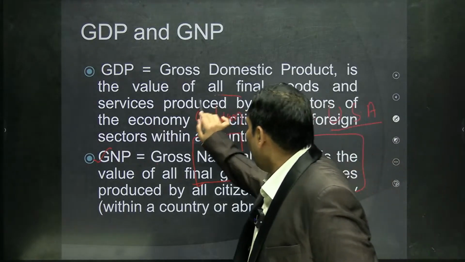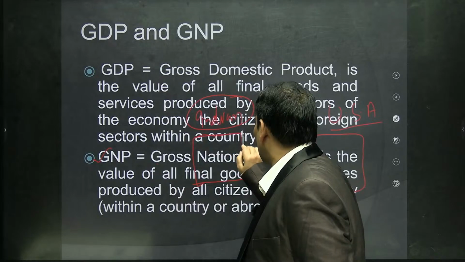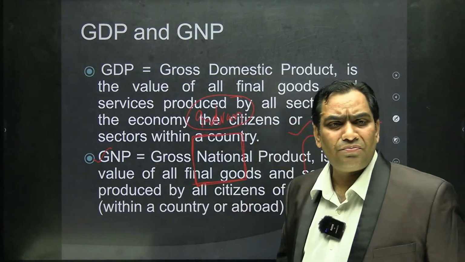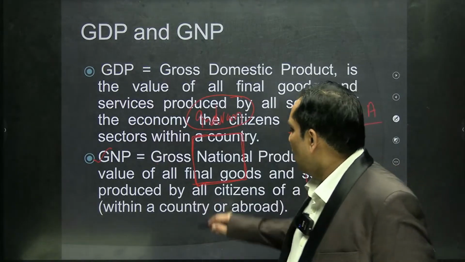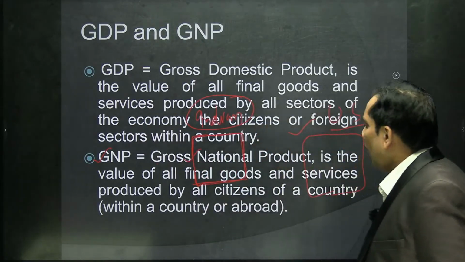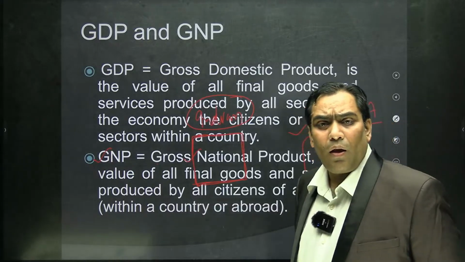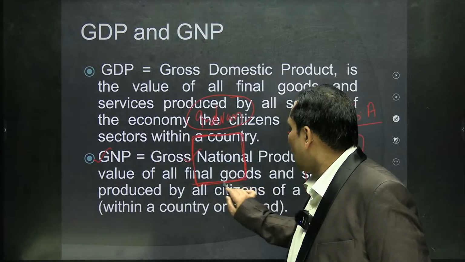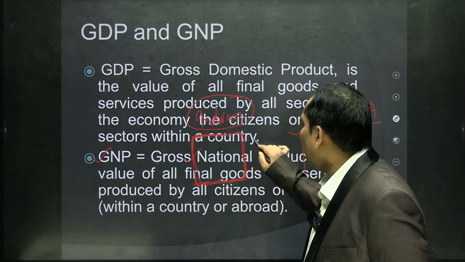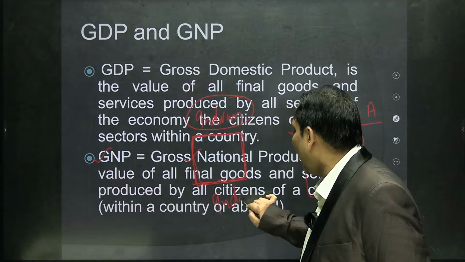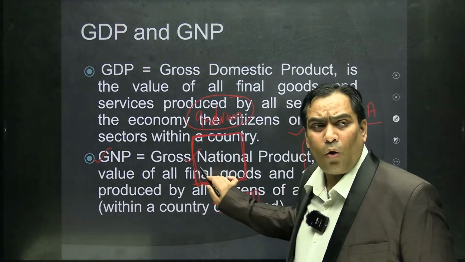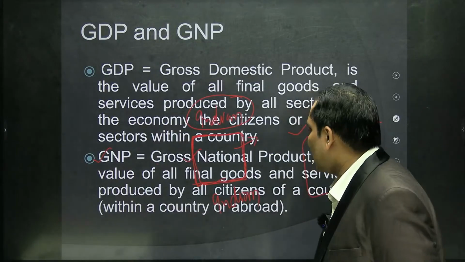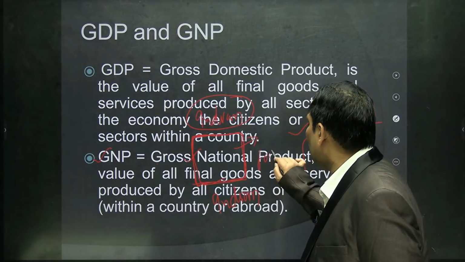Whatever production is taking place within this territory is known as the value of GDP, and whatever production is taking place within this territory by the factor of production owned by Indians only, because within this economic territory Indian companies are also working, at the same time foreign companies are also working.